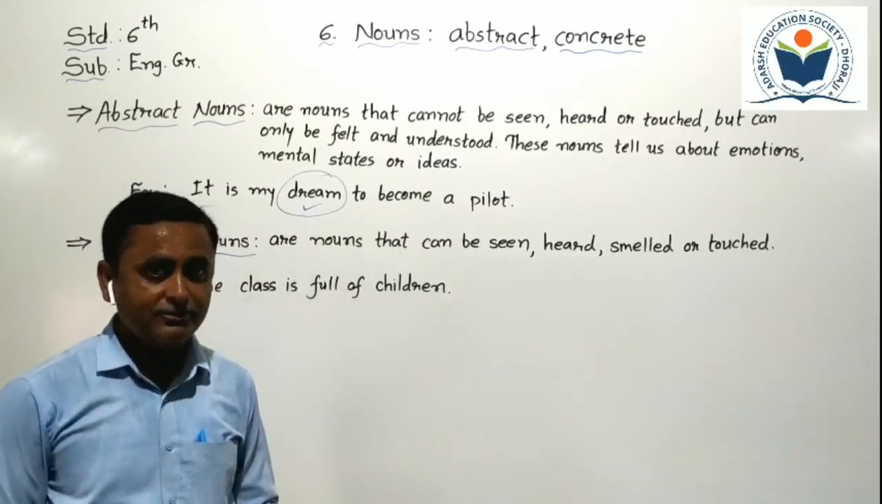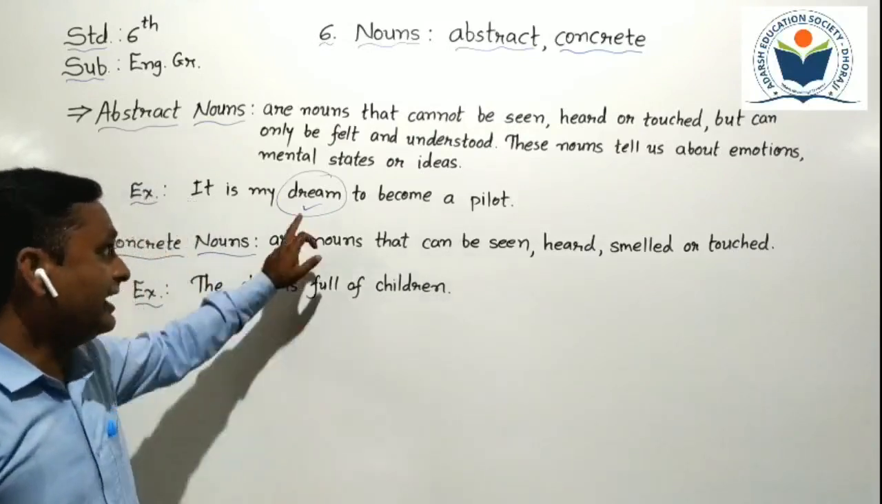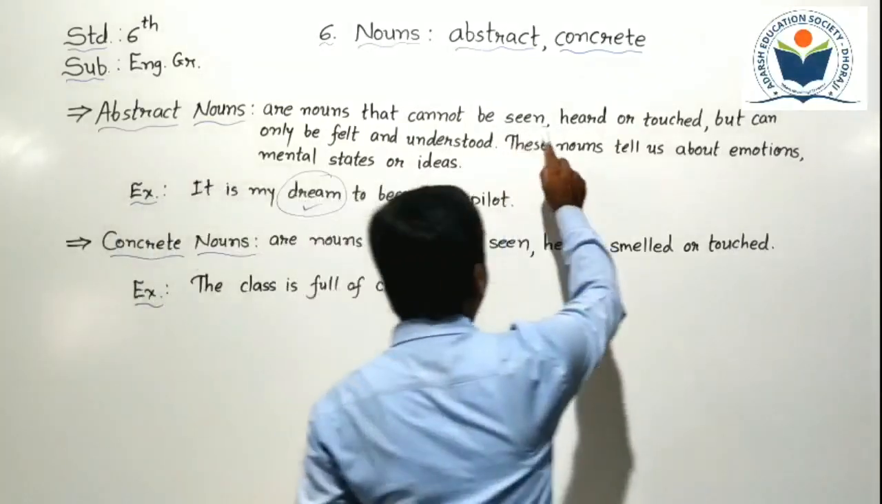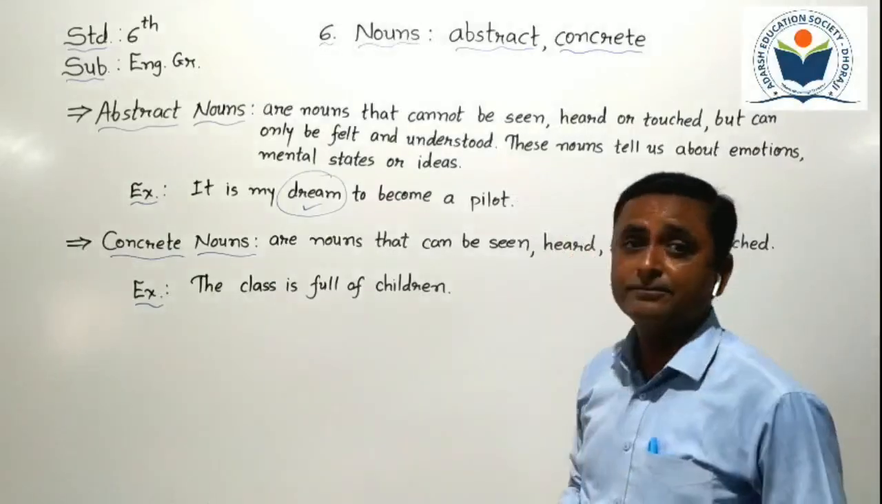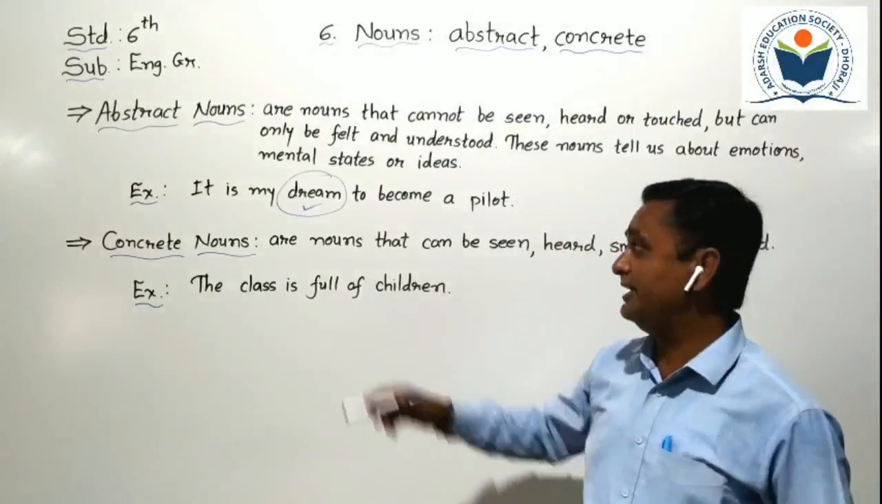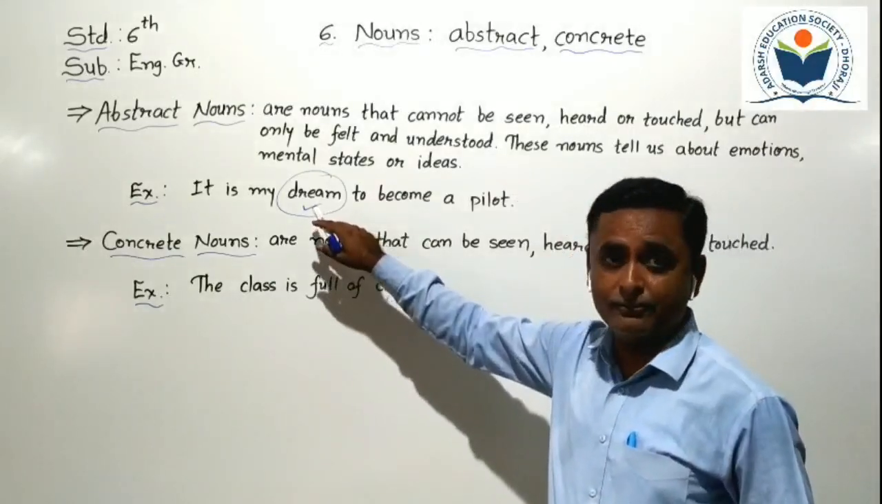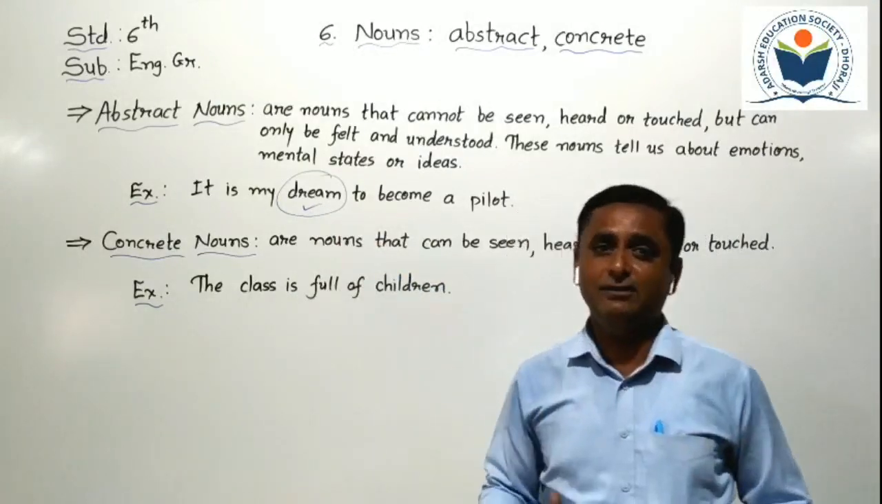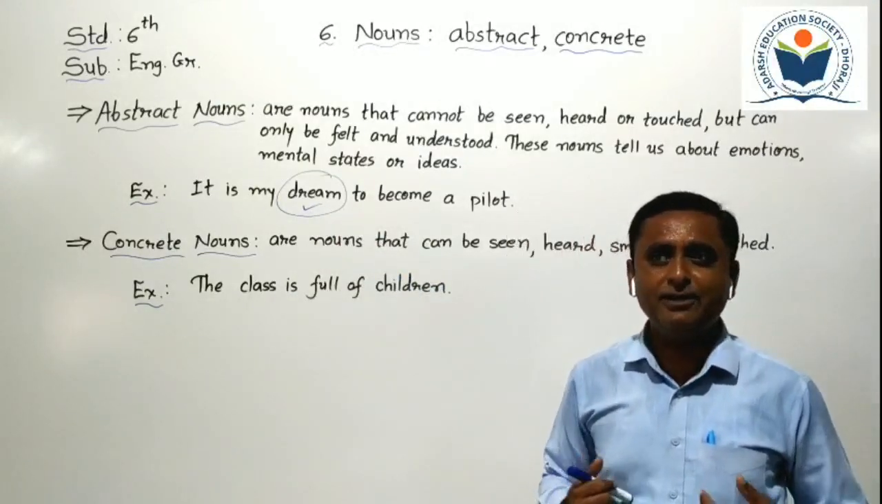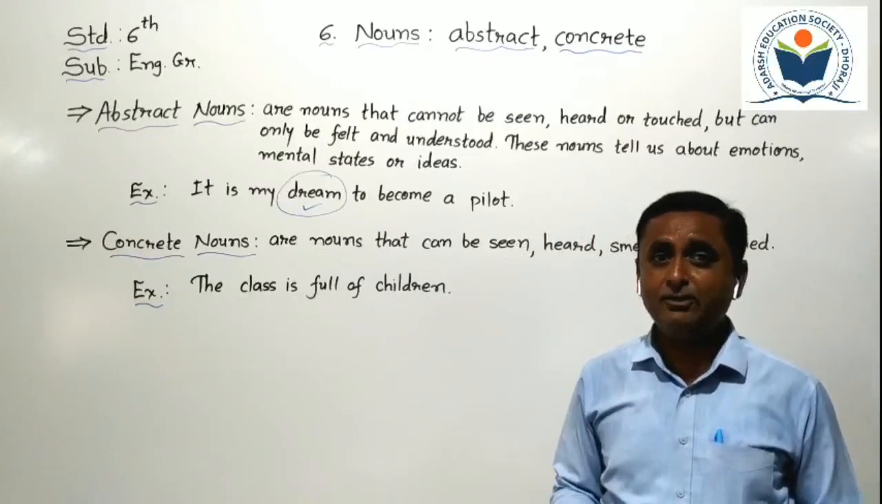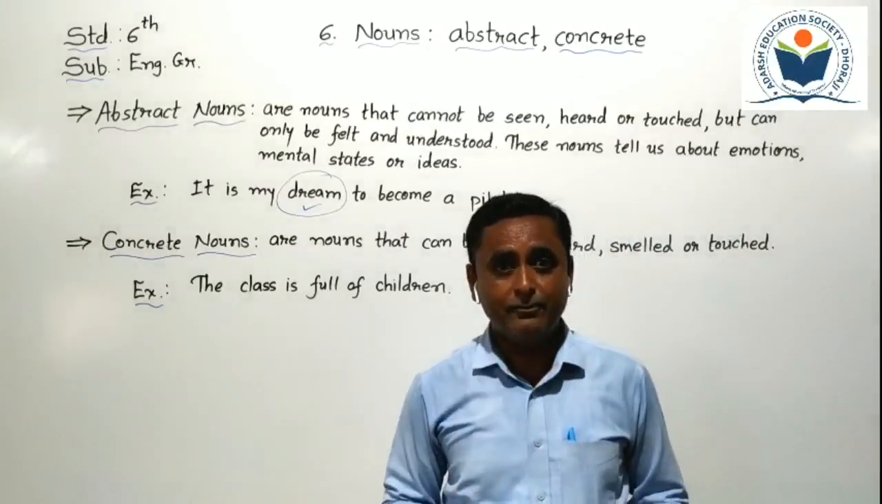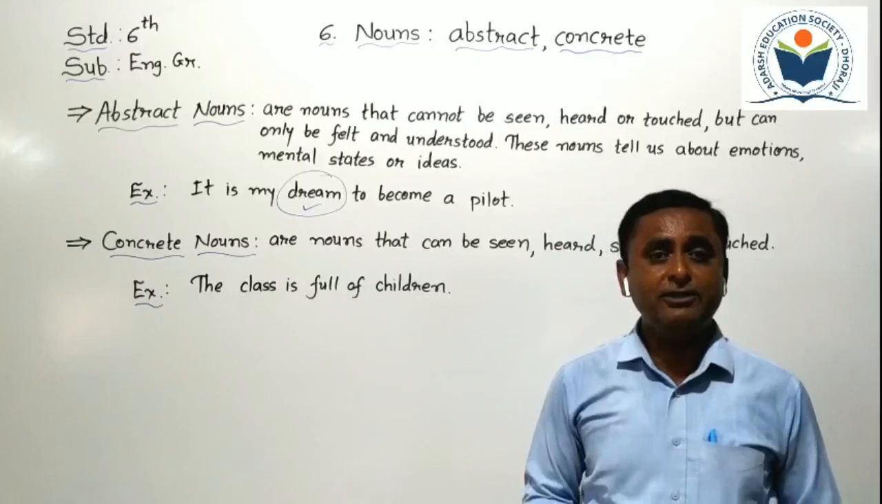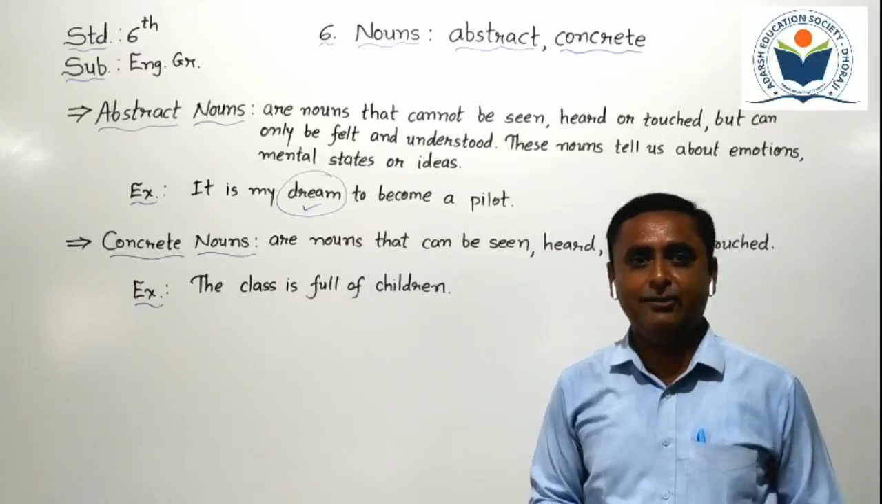Can you understand, student? Dream, we cannot touch it, we cannot see it, we cannot hear it. So it is known as an abstract noun. Only a dream we can feel or understand. We can feel that we have a dream, but we cannot touch a dream anytime. Okay? So that type of noun is known as an abstract noun.